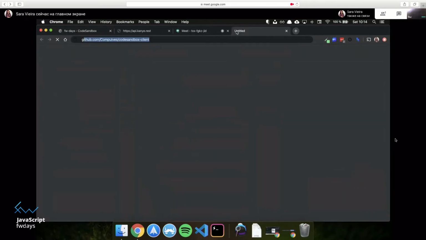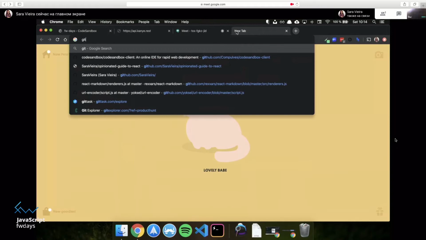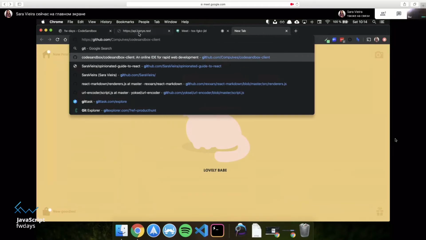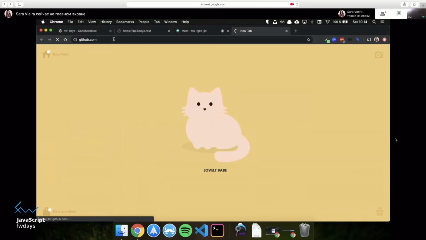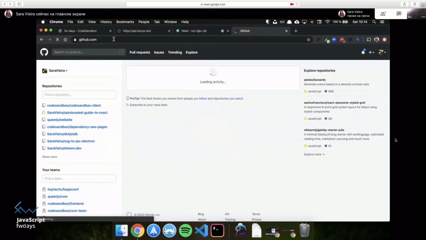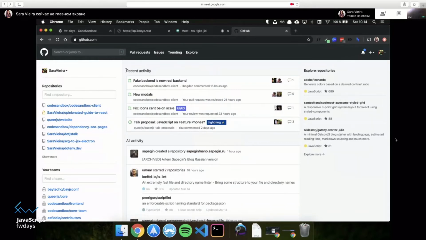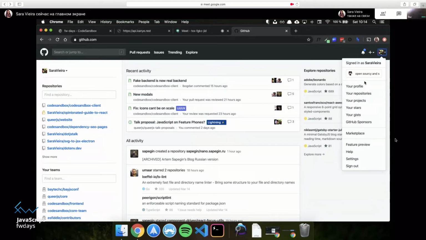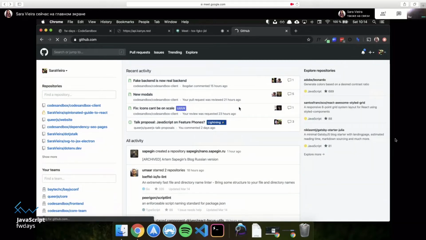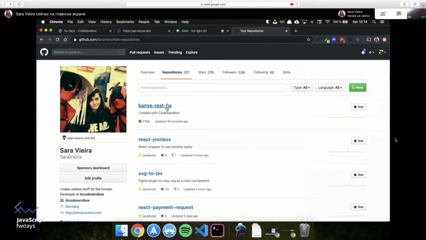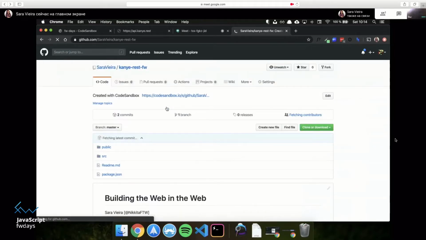So if I go on my GitHub, which sounds like not a good thing to do on a live talk, but let's go on my GitHub. It's not like it's a graveyard of projects that I've never finished. Okay, I'm lucky that I work on an open source project, because that would have been not good. So if I go on your repositories, we have something. We have Kanye West.fw.